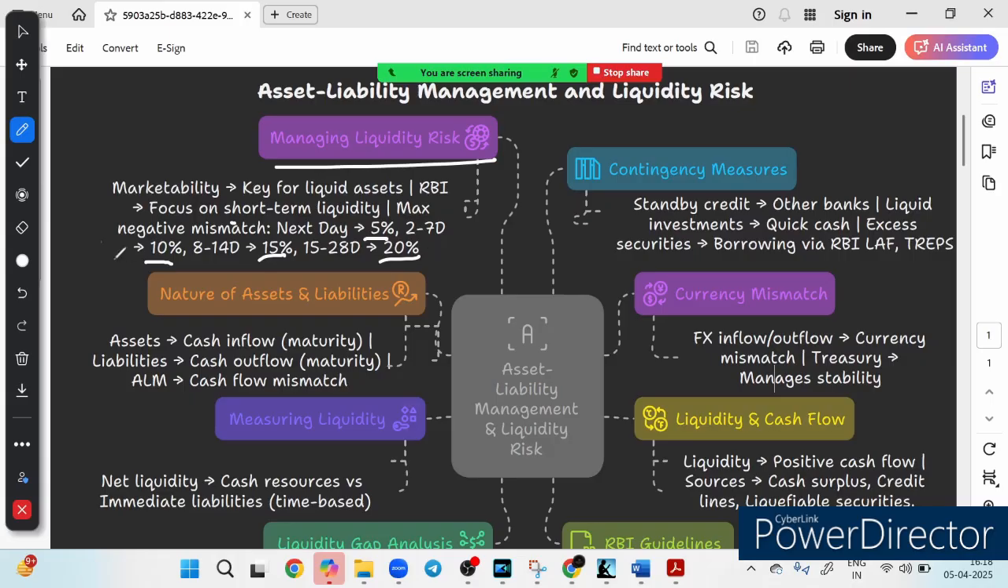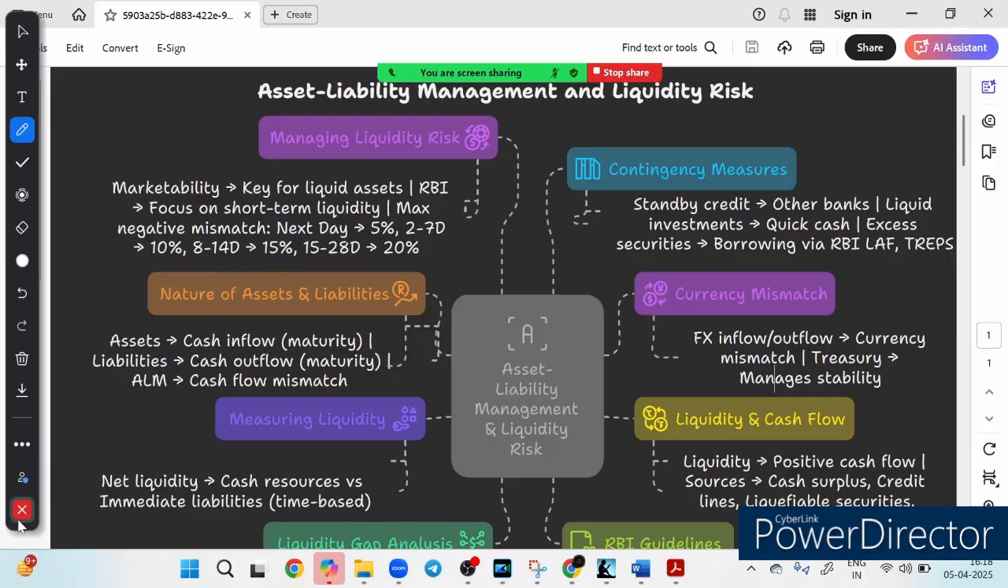So they put a threshold limit on the maximum negative mismatch, that for the next day the maximum negative mismatch should not exceed 5%. That is the point, right? And based on these, numericals are also asked, which I have added in today's quizzes. If you solve today's quiz, which I have added in the crash course folder, you will get to know how to solve questions based on them. But for the time being, remember these limits: next day 5%, 2 to 7 days 10%, 8 to 14 days 15%, and 15 to 28 days 20%.